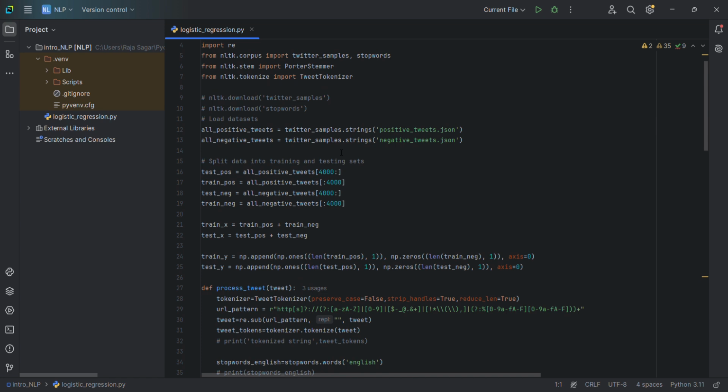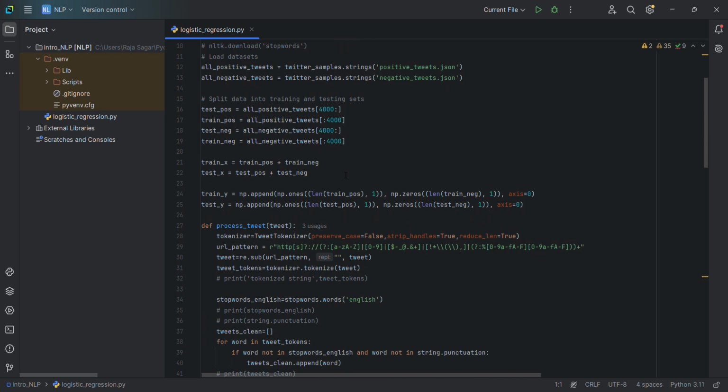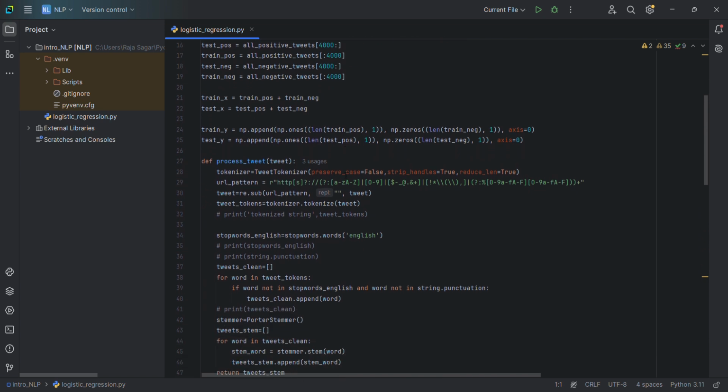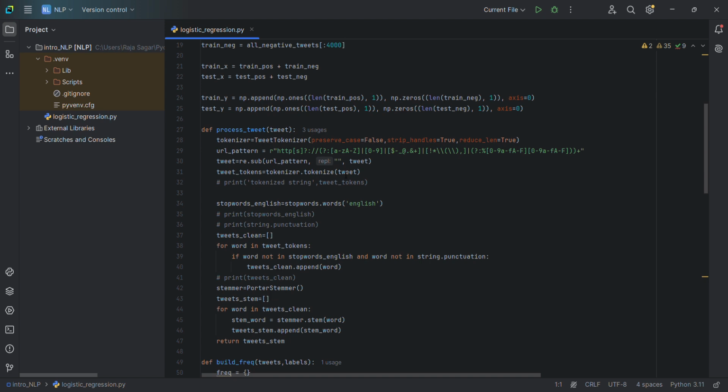The Twitter sample contains already separated positive and negative tweets. Each contains 5000 samples, and we divide it into 80-20%, which means 80% of positive tweets go to training and 20% of positive tweets to testing. Same for the negative tweets as well. After dividing it, we will go to the processing of the tweets,